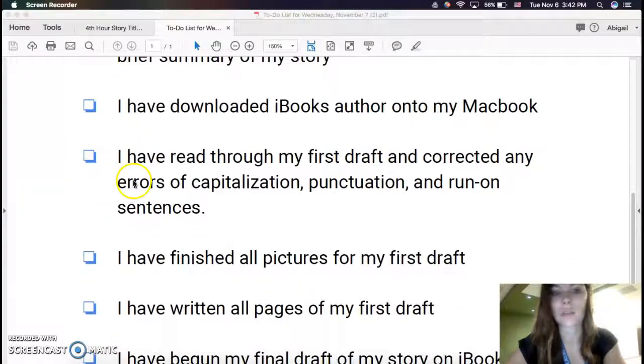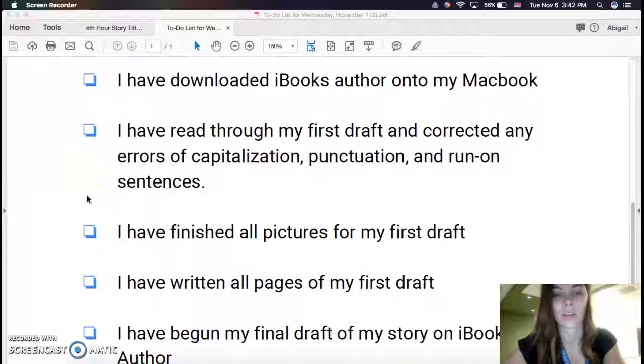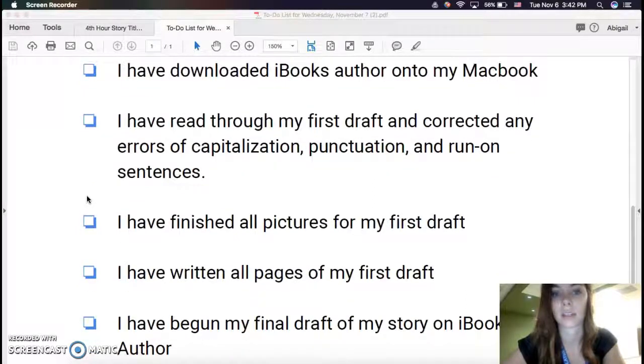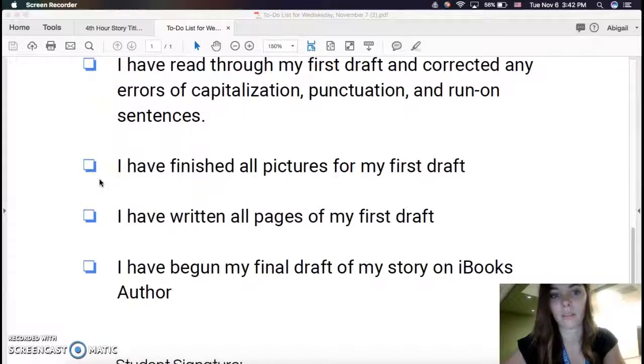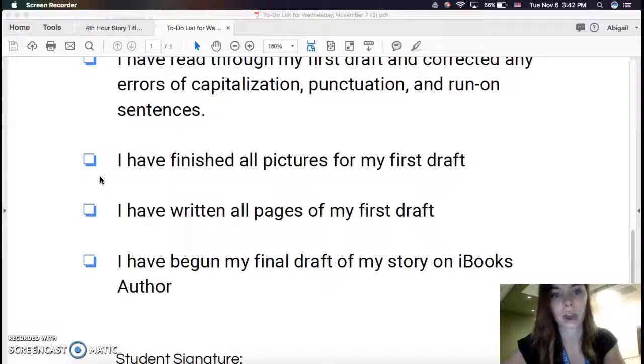Once you've done that, read through your first draft, correct any errors of capitalization, punctuation, and run-on sentences. Please do this even if you don't have a completed first draft. I think having clearly written pages, even if it's not complete, is better than having sloppily written pages. So please go back and double check for any errors. And then finish any pictures for your first draft.